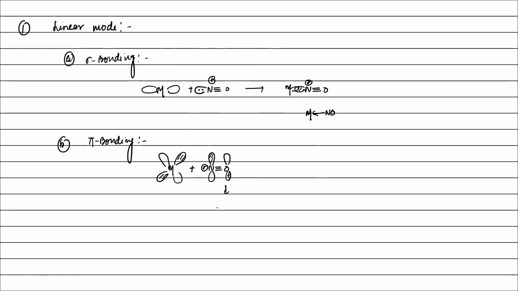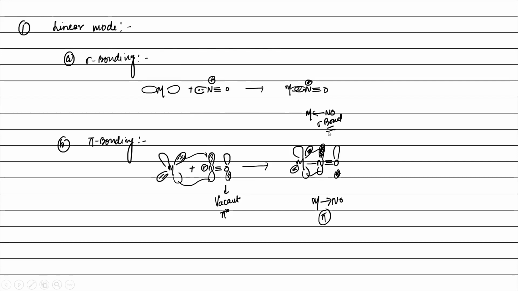This is the vacant pi star orbital. We cannot show it exactly, but like this, and overlapping like this. This is the formation of the pi bond between M and O. This is the pi bond, and this is the sigma bond.